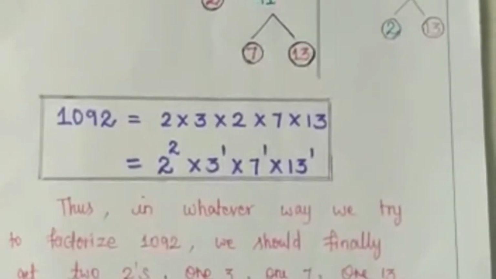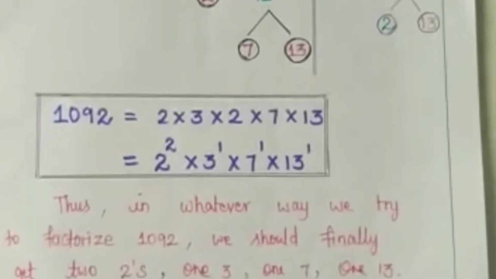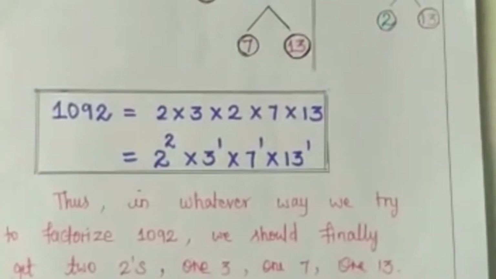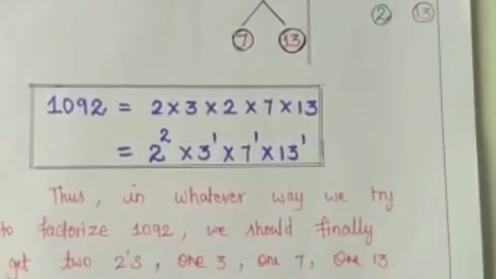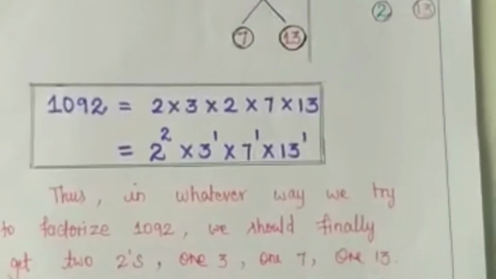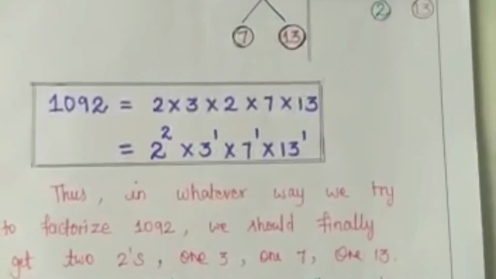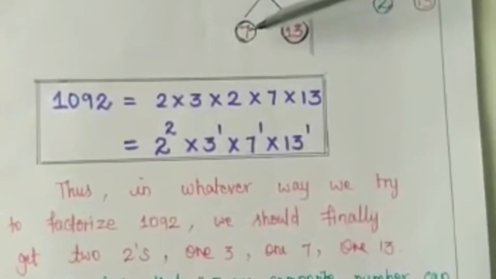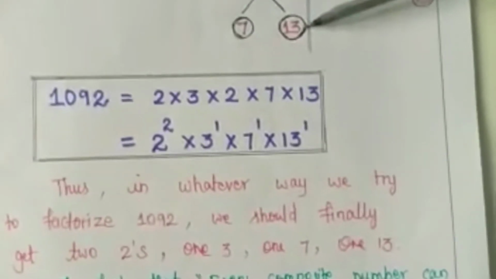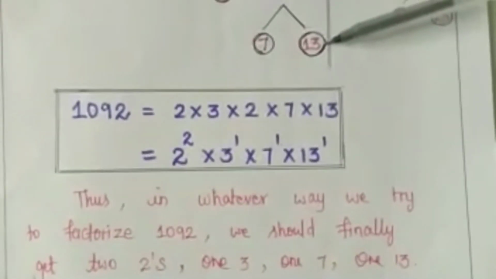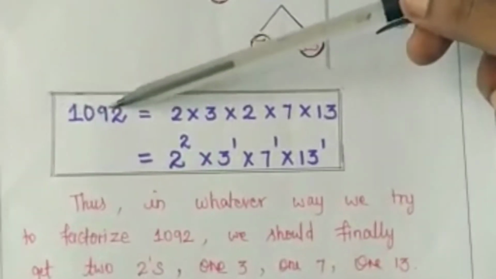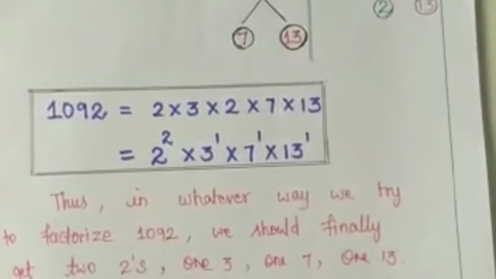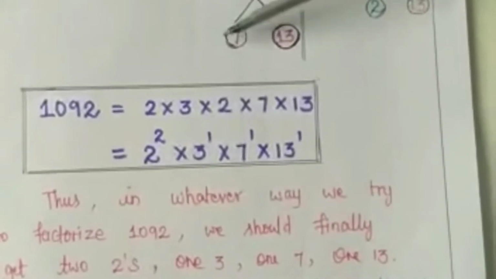Now I am taking this 546. Again I am following the same method. I am writing 546 as 3 times 182. Again I am writing this 182 as 2 times 91. So I am taking this 91. I am writing that number as 7 times 13. Okay, now this 1092 can be written like 2 into 3 into 2 into 7 into 13.